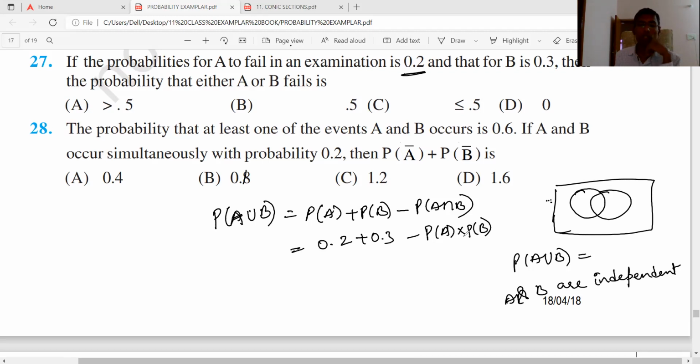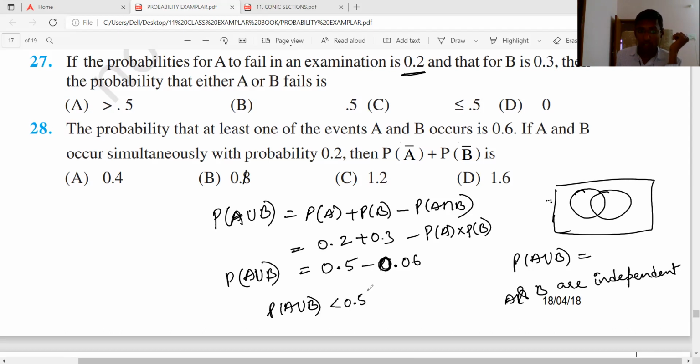This will come in 12th grade. Okay, this is going to be 0.5 minus probability of A into probability of B. Now probability of A union B is 0.5. That means probability of A union B is less than 0.5.